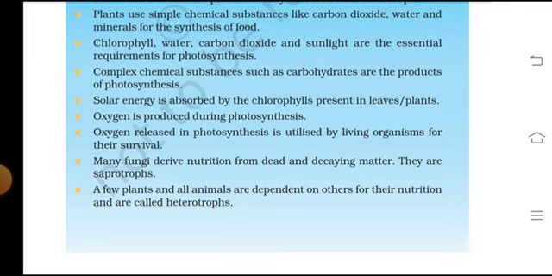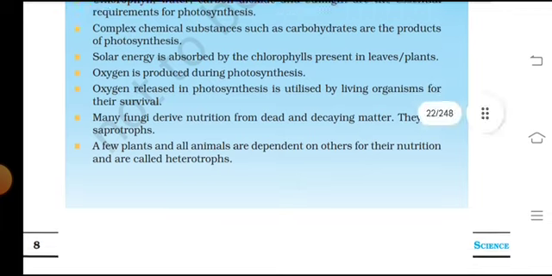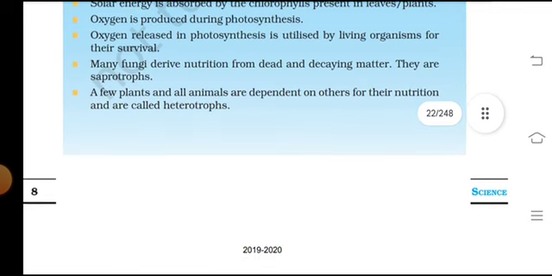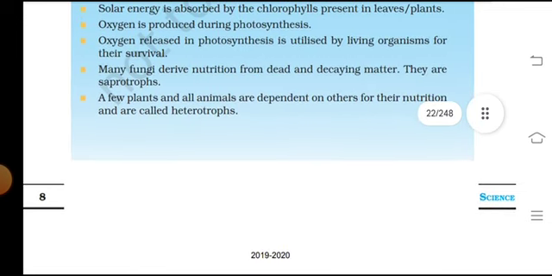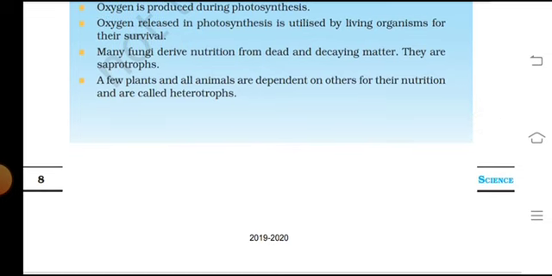Water, carbon dioxide and sunlight are the essential requirements for photosynthesis. Complex chemical substances such as carbohydrates are the product of photosynthesis. Solar energy is absorbed by the chlorophyll present in the leaves of plants. Oxygen is produced during photosynthesis, and oxygen released in photosynthesis is utilized by living organisms for their survival.